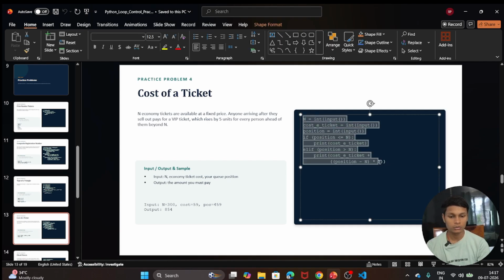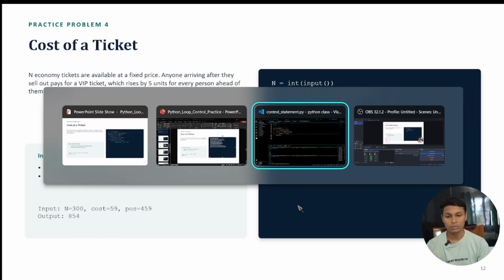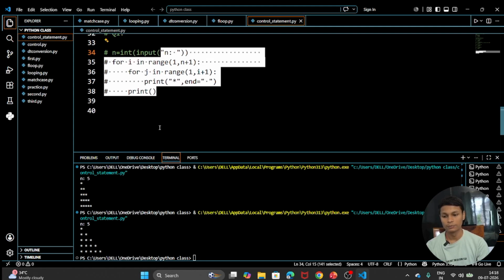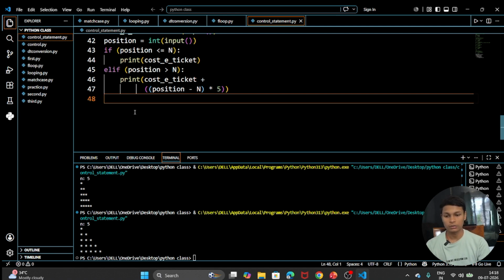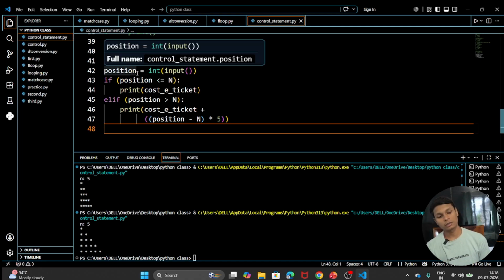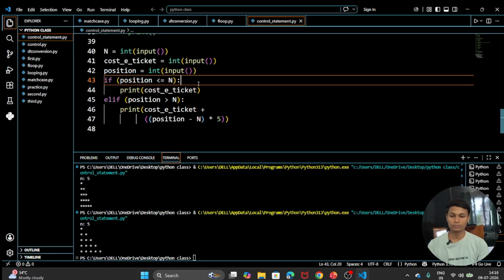Let's copy this code and move to our VS Code, and let's understand the code here. Only then, I think, will you understand what condition we are going to write, how we are going to write it, and how it will work. So now understand the question here. I think you understand the question, but let's understand the logic and how we are going to perform it.